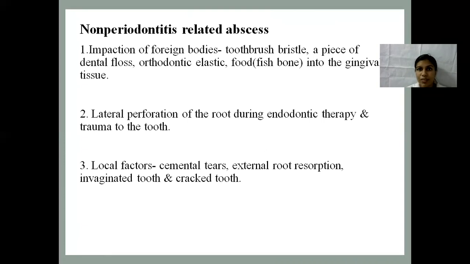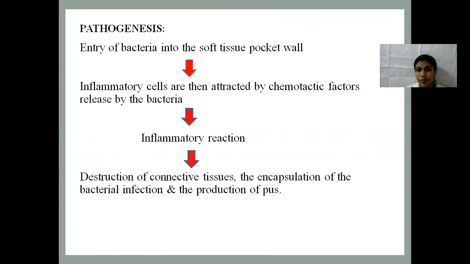Non-periodontitis related causes of periodontal abscess. This is due to the impaction of foreign bodies such as toothbrush bristles, pieces of dental floss, orthodontic elastics, and the lateral perforation of the root during endodontic therapy and trauma to the tooth. The local factors which cause periodontal abscess are the cemental tears, external root resorption, invaginated tooth, and cracked tooth.